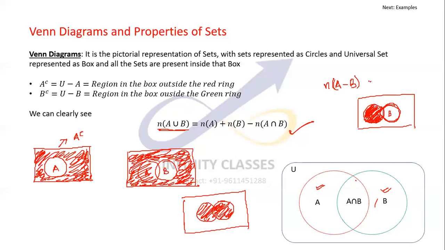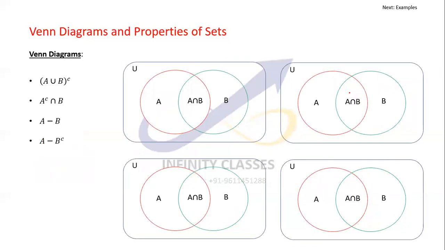That means that would be n of A minus n of A intersection B, because all the elements in this part are to be included, but everything else should be removed. So I calculate all the elements in set A and subtract the common portion, and I get the number of elements in A minus B.